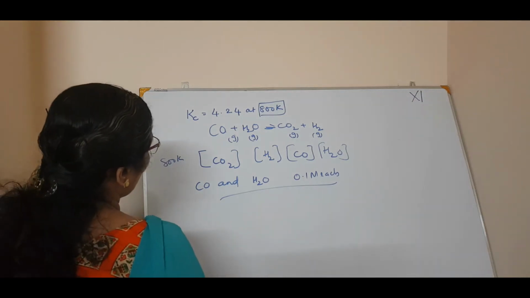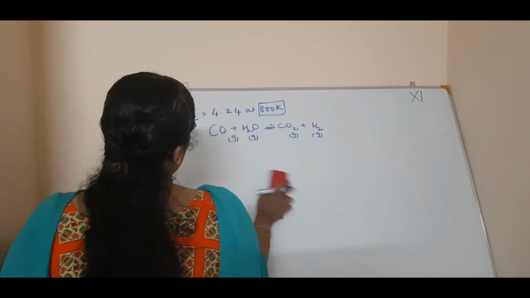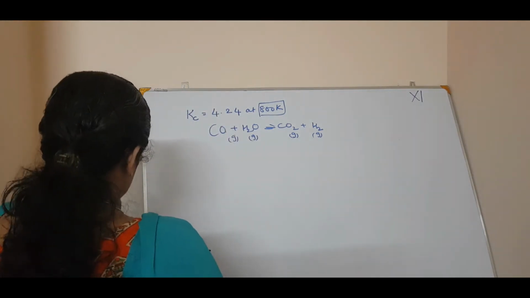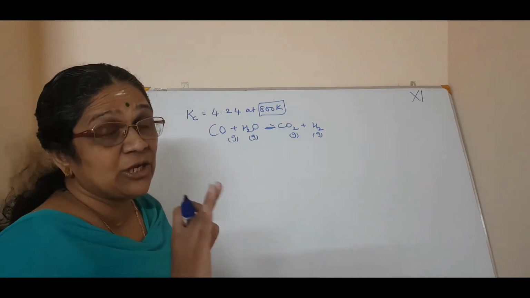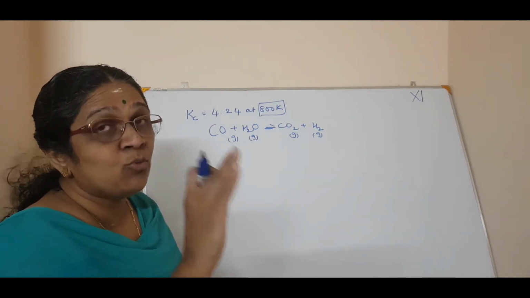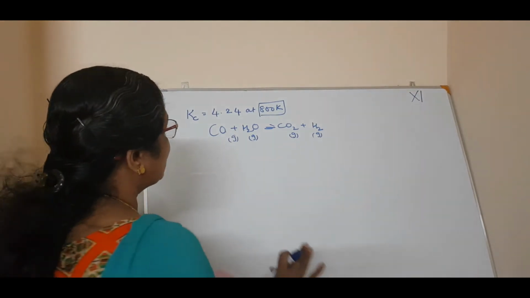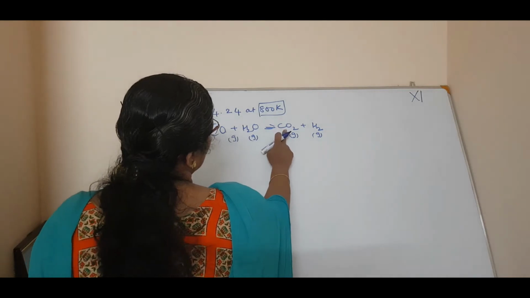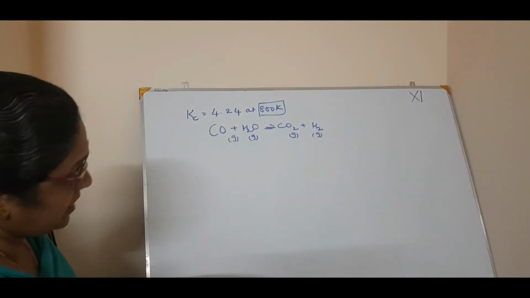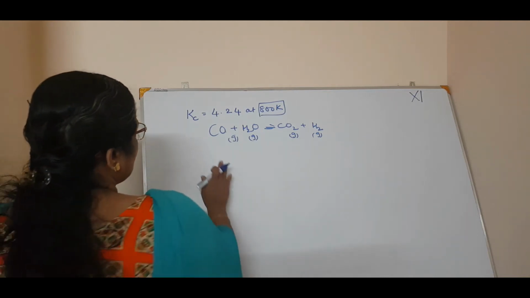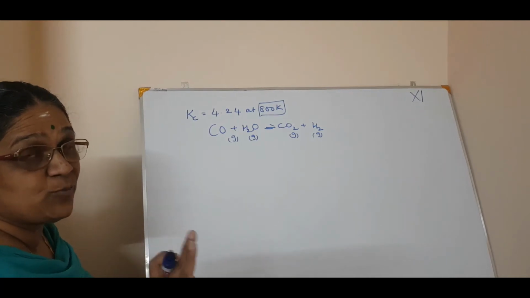Now for that, first we have to write the well-balanced chemical equation. That is the first thing. You have to write the balanced chemical equation and then only move into the second step. See whether it is balanced: 1C, 1C, 2O, 2O, 2H. So this is a well-balanced equation. Now there are certain steps to be followed. Please listen.